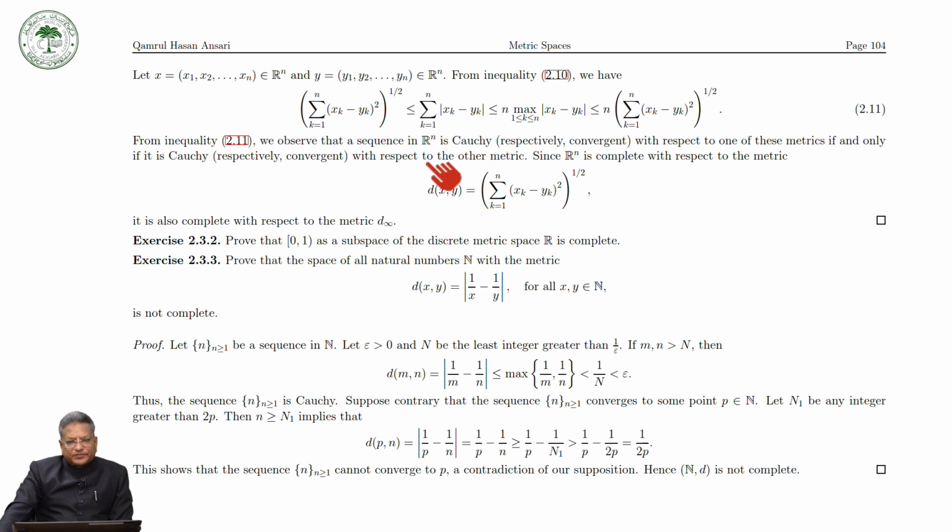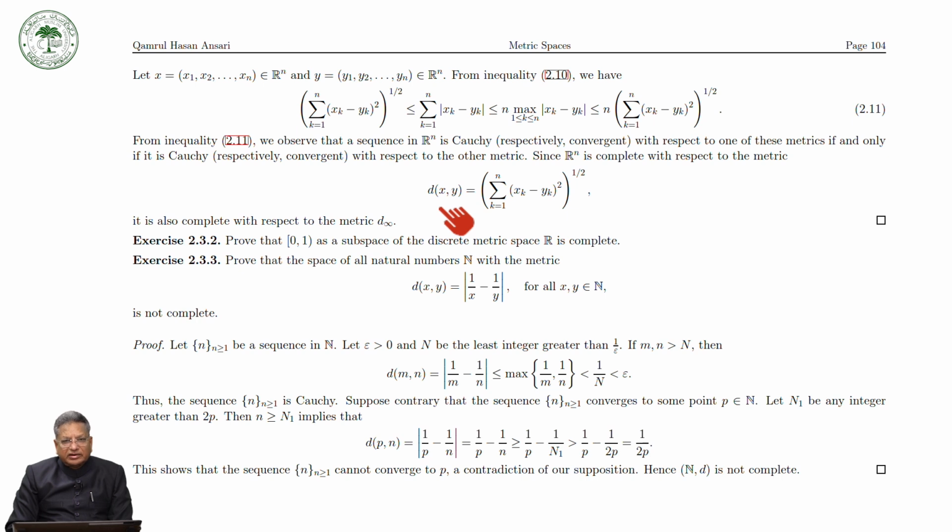Okay, so now we prove the second exercise. The second exercise is the following. Prove that the closed interval [0, 1) as a subspace of the discrete metric space R is complete. Now why is it so?